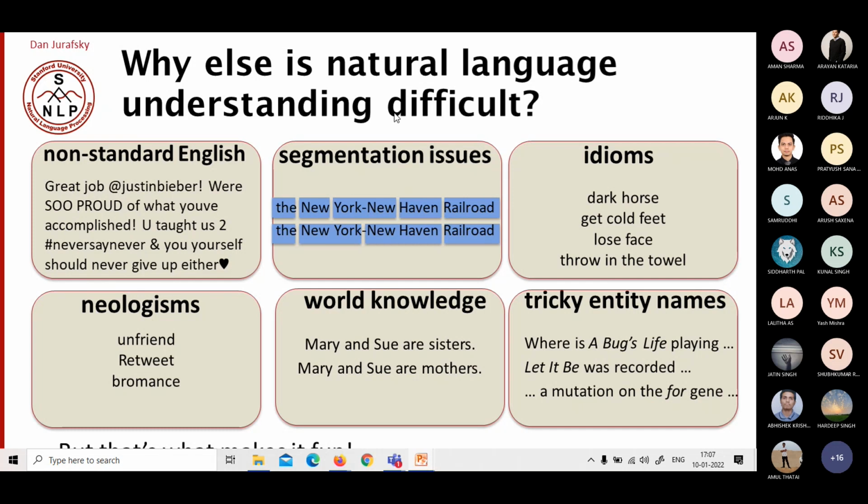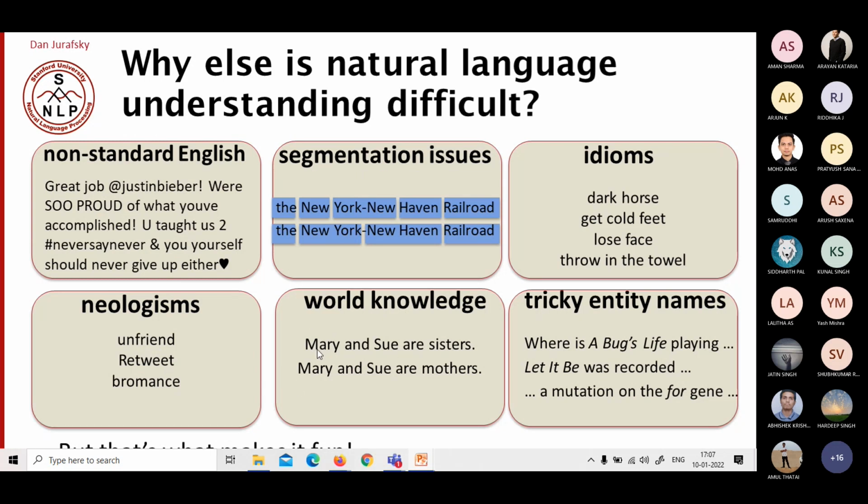That is a difficulty. Idioms do not directly mean anything. It is very particular to each language, how that language uses the idiom. That way we need to understand the meaning of these sentences as well. Again, they can be used as a group of words. Neologism: how do we use these new words, like unfriend, retweet, Brahmins, and something like that. And worldly knowledge is required.